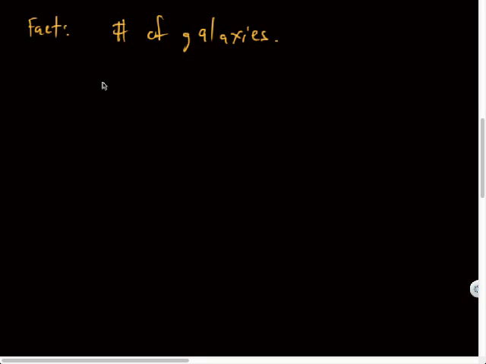It turns out that the number of galaxies is 10 to the 11th power. Which is the same as 1 with 11 zeros after it. So this is thousands, this would be millions, this would be 100 billion. So 100 billion galaxies. All right, so that's not that bad.